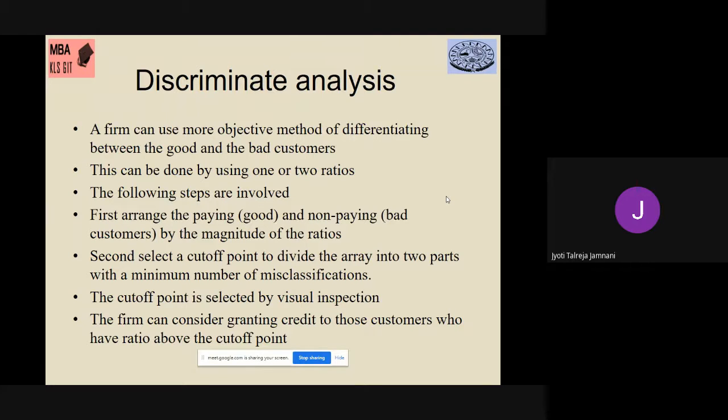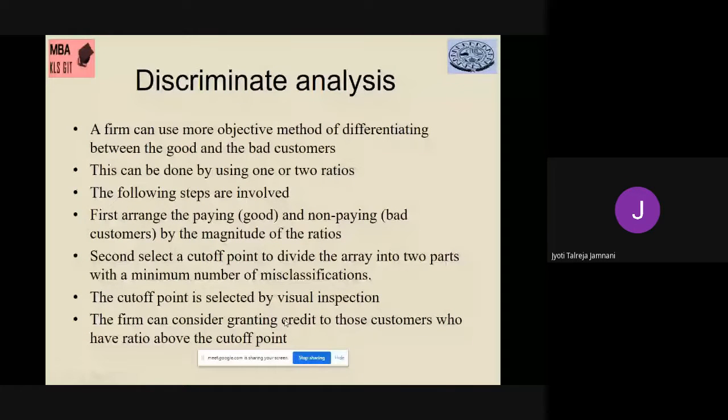Those who have performed well in those ratios, I classify as good, and the others as bad. The following steps can be involved. First, arrange the paying good and non-paying bad customers by the magnitude of the ratios. So you calculate the ratios and arrange them on the graph. Then you select the cutoff point to divide them with the minimum number of misclassifications. The cutoff point is selected by visual inspection.